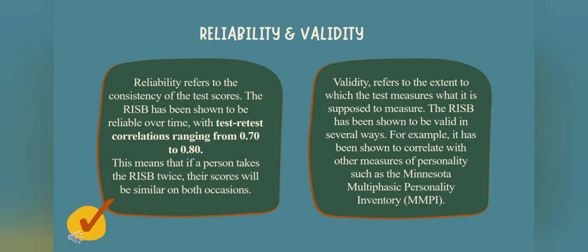For any psychological test to be useful, it must be both reliable and valid. In terms of reliability, the RISB has demonstrated consistent results across different administrations over time, with test-retest correlations ranging from 0.70 to 0.80. As for validity, the test has been shown to accurately measure emotional adjustment, anxiety, and other psychological factors. However, some critics point out that subjective interpretations can influence both reliability and validity, making it essential for evaluators